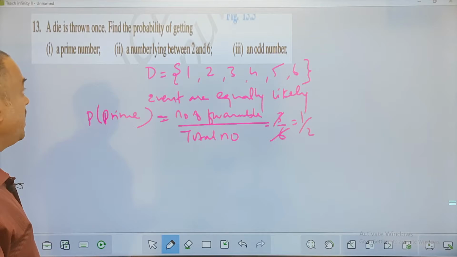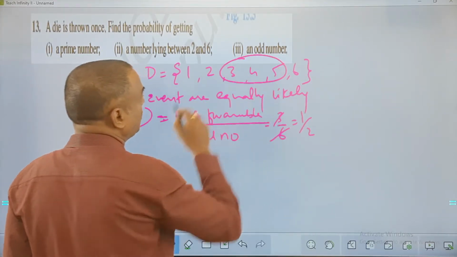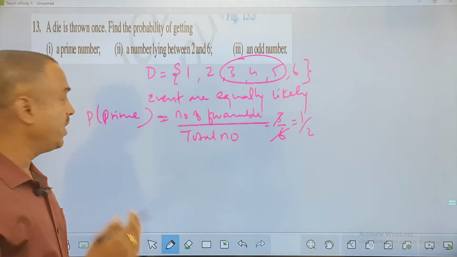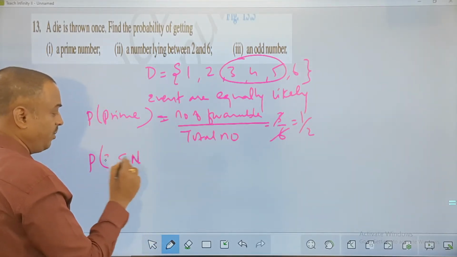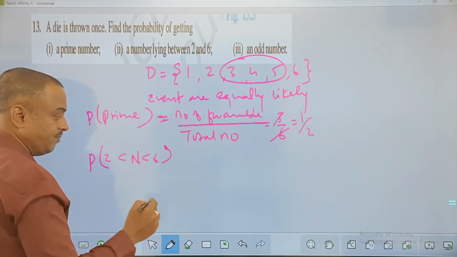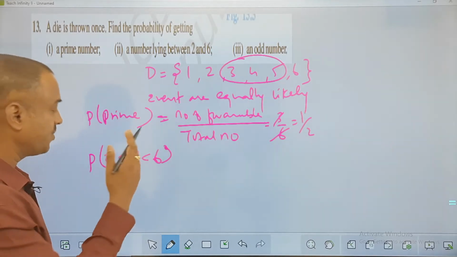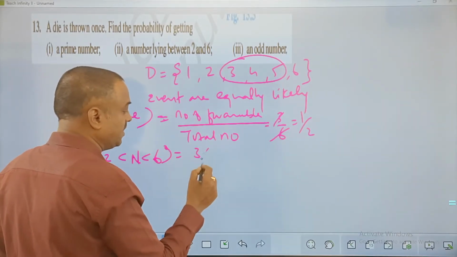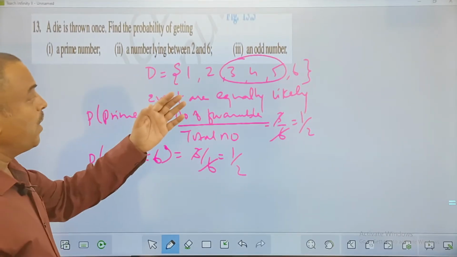Next, the number lying between 2 and 6. So you can see how many numbers are lying between 2 and 6. 3, 4 and 5. So here the number which I am looking at has to be between 2 and 6. So the probability of getting such a number between 2 and 6, there are 3 possible. So my answer is again 3 upon 6. Cancel, 1 by 2.